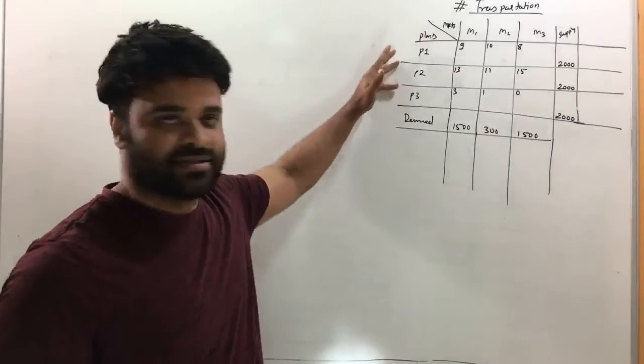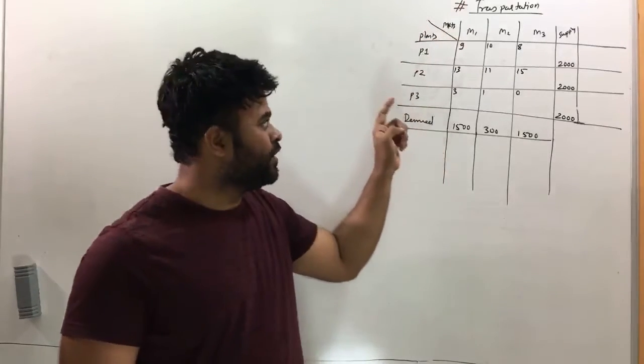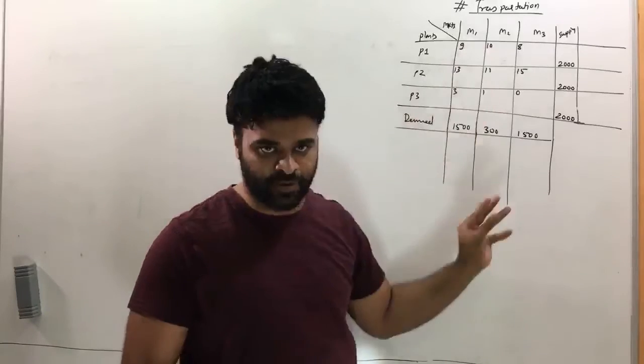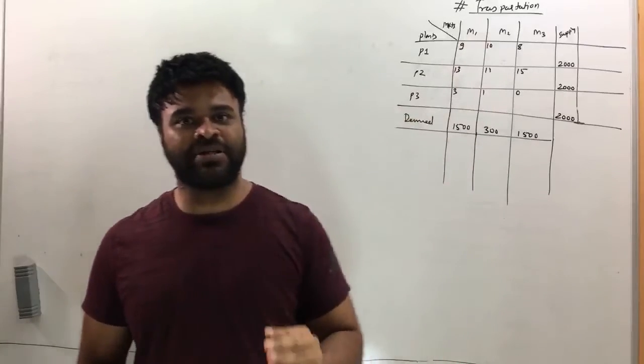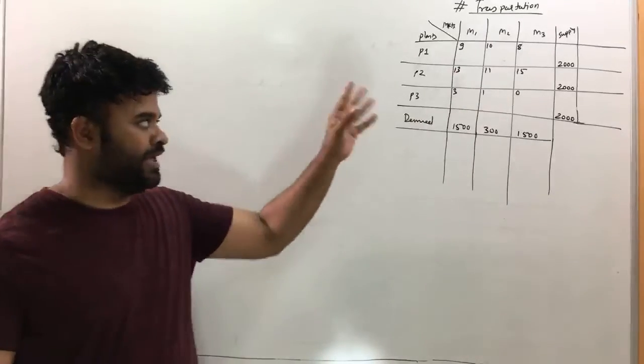We have 3 plants, we have 3 markets. And now, unlike the last question, we don't know the schedule. It is not given. So, what should be the transportation? Now, you have to figure that out. Okay. So, we will solve this question to figure out what is going to be the transportation schedule in this particular list.